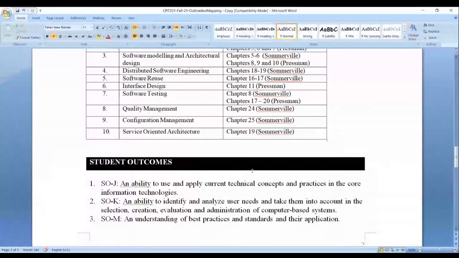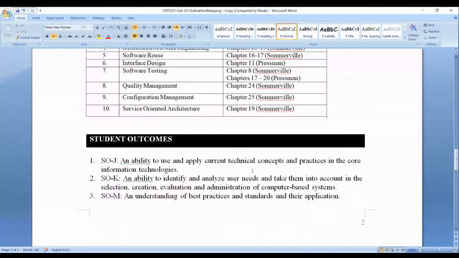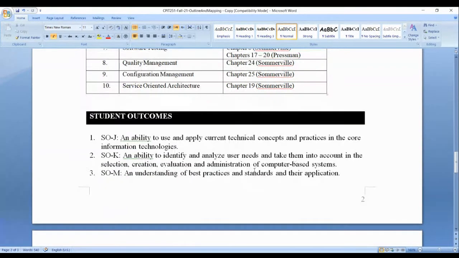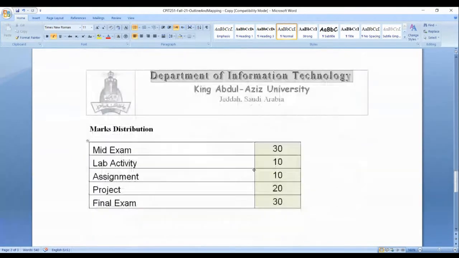And these are the student outcomes from ABET, SOJ, SOK, SOM. You can read by yourself. Up to now, we have the marks distribution that I agreed with my instructors in the previous semester, Spring 21.